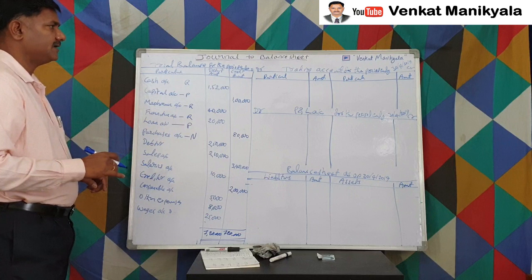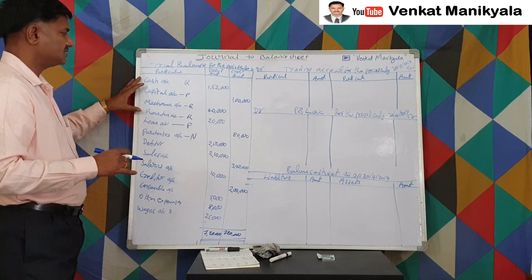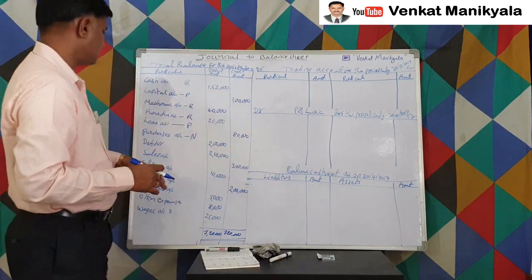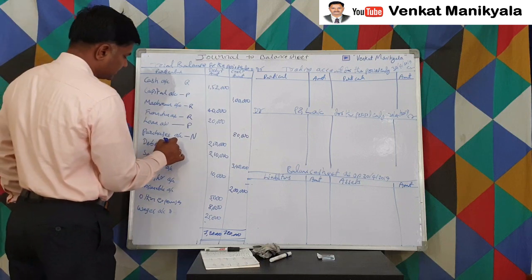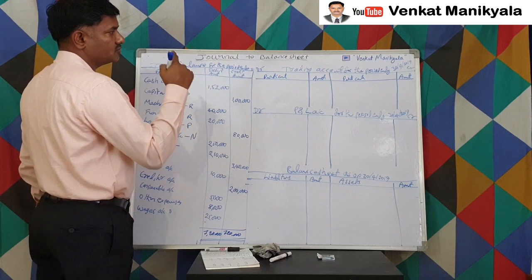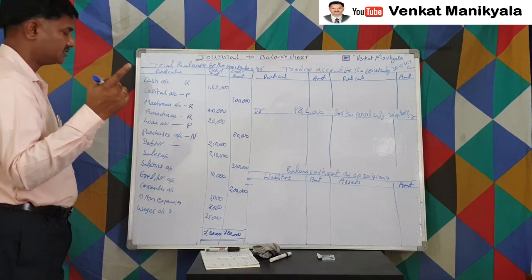So now let us see this. Once all these real accounts and personal accounts go and sit in the balance sheet, there is no ambiguity. When nominal accounts go and sit in the trading account or P&L account, which account goes to the trading account and which account goes to the P&L account, that is also very important to learn and discuss.